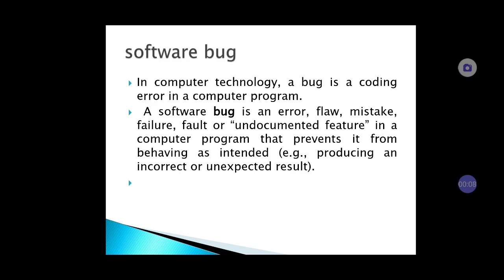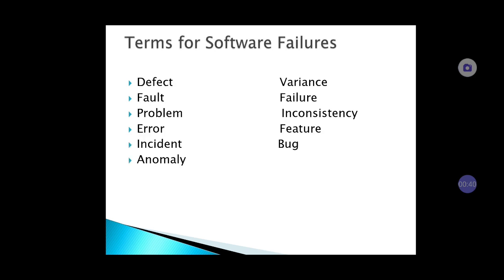First we'll see the definition of software bug. In the computer field, a bug is nothing but a coding error in a computer program. A software bug is an error. It can be called a flaw, mistake, failure, fault, or undocumented feature in the requirement document that prevents our software from working as intended, for example, producing an incorrect or unexpected result.